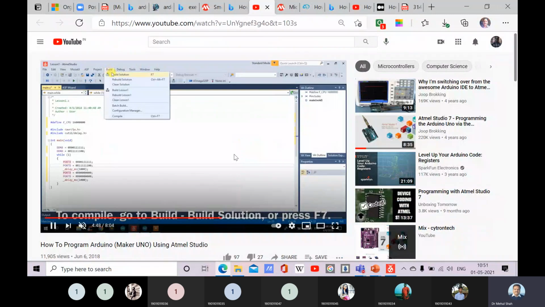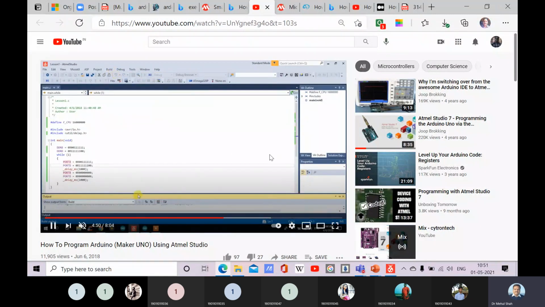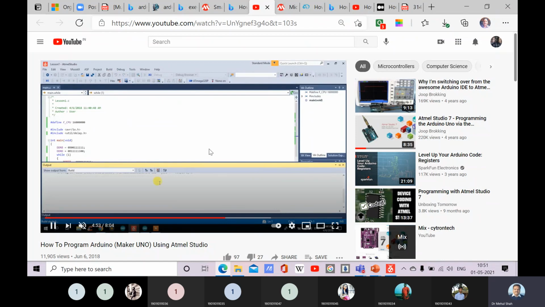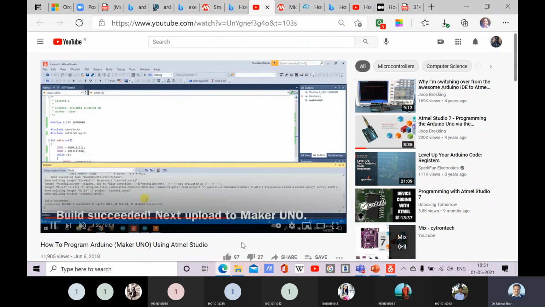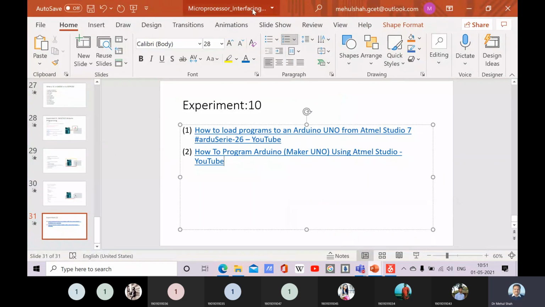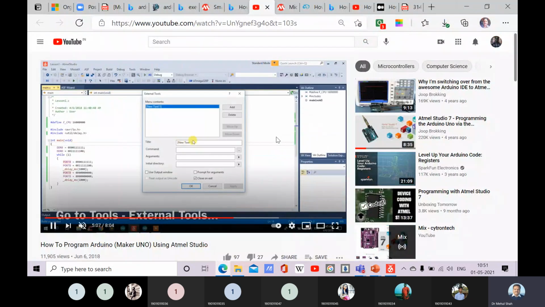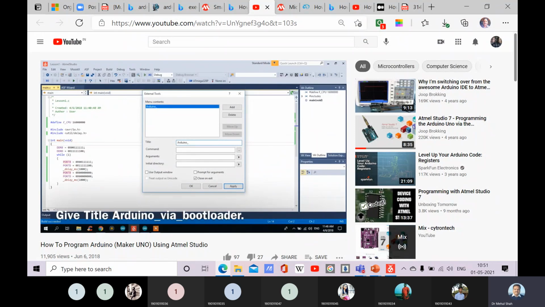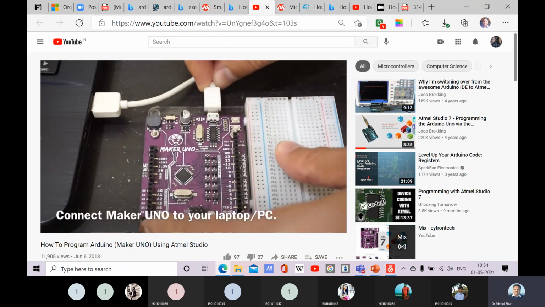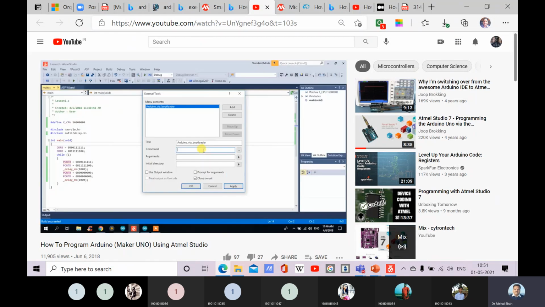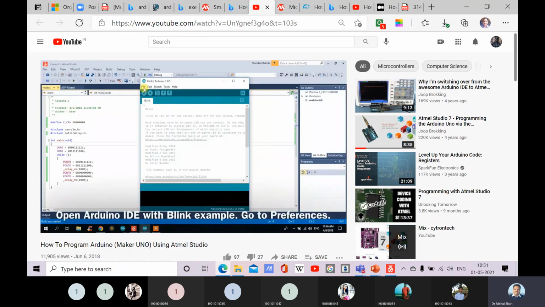Okay, now we have to build the solution, right? So the solution will build. And then again we have to set the external link. In the external link we have to set again the command and argument, but this time we are using the external bootloader.